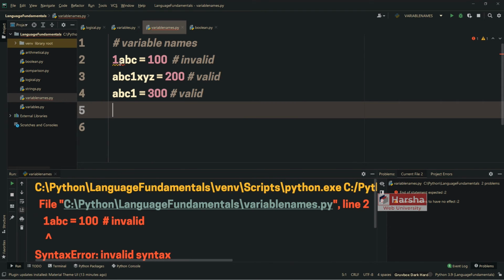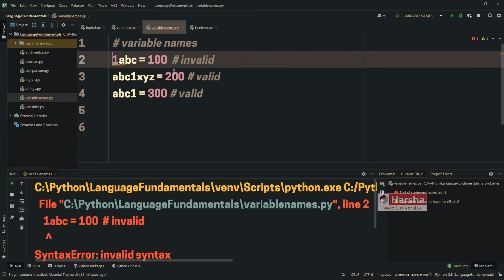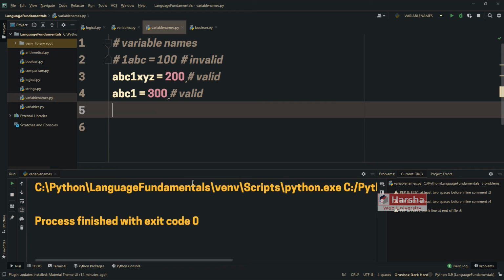So for the first line, we are getting error. So let me comment the same here. But after that, there are no errors. Exit code is 0. That means no errors. So what do you understand from this? You cannot begin the variable name with a digit, but you can end with a digit.